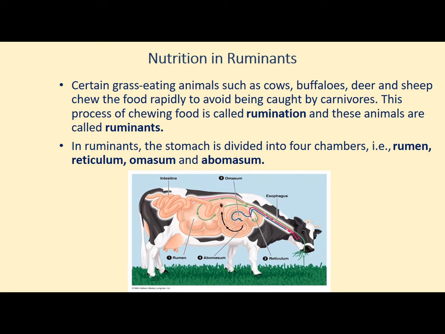When the food is not there in front of them but still they are chewing, it is called chewing of cud or rumination, and these animals are called ruminants. Examples are cow, buffalo, deer and sheep. You can see in the diagram, there are 4 parts in their stomach: rumen, reticulum, omasum and abomasum.